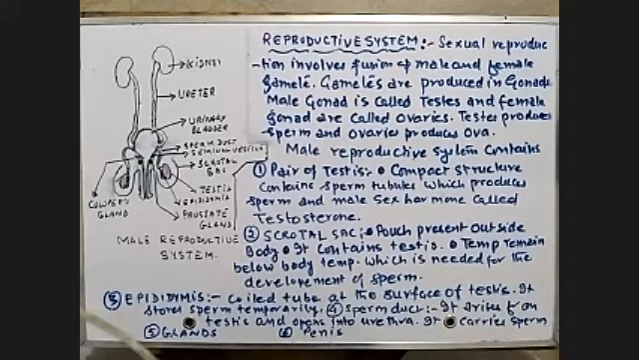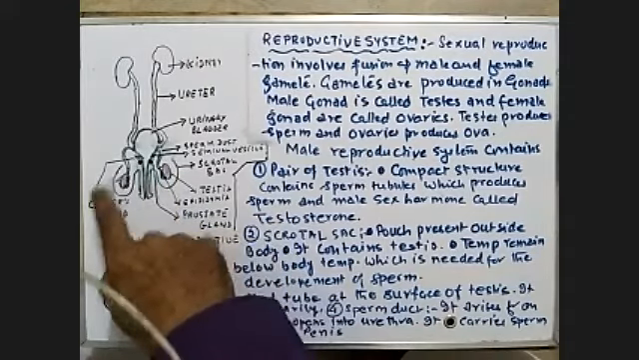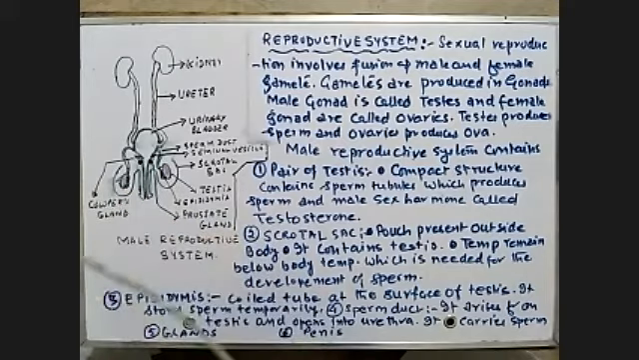We come to the second organ, that is the scrotal sac. You see, here is the scrotal sac or scrotum. It is also known as scrotum or scrotal sac. The scrotum or scrotal sac is outside the body. What is the function of this scrotal sac?